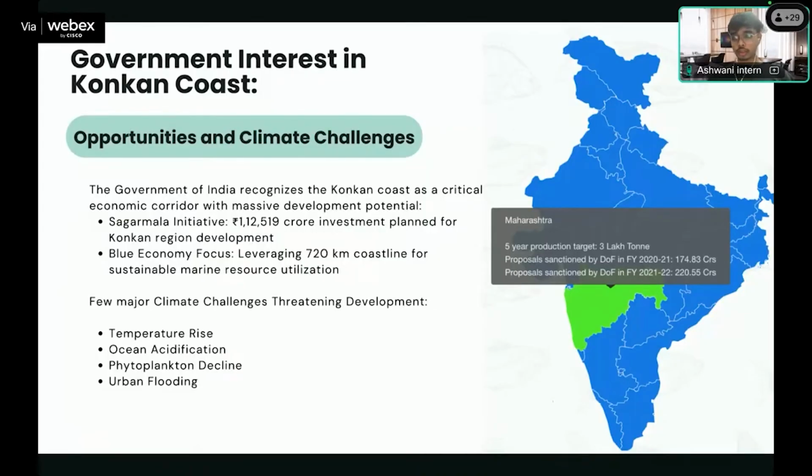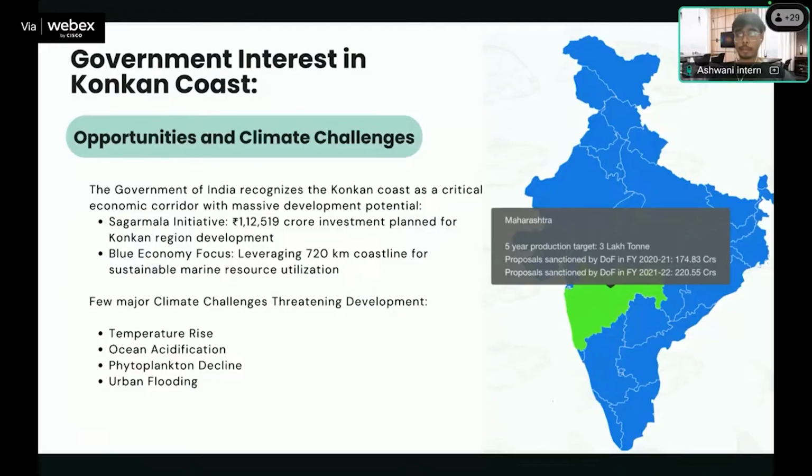This is the map showing Maharashtra. In financial year 2021 to 2022, the government Department of Finance sanctioned around 220 crores to develop the Konkan coast with a focus on the blue economy. They also have the Sagarmala initiative, in which they are investing around 1 lakh 12,000 crore rupees to develop the Konkan region. But some of the key problems we are facing are climate issues.